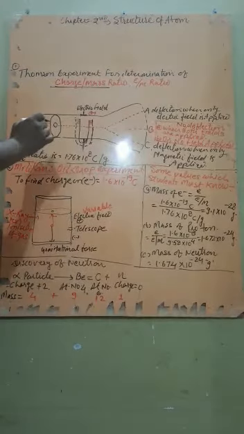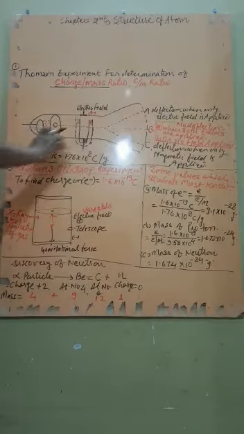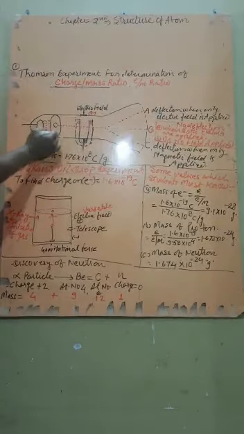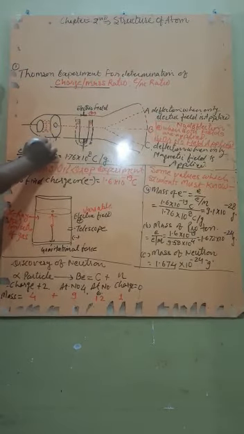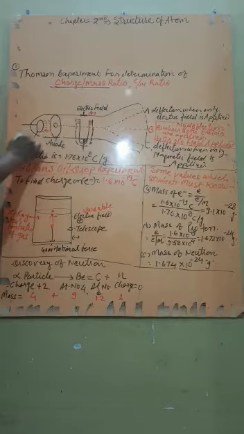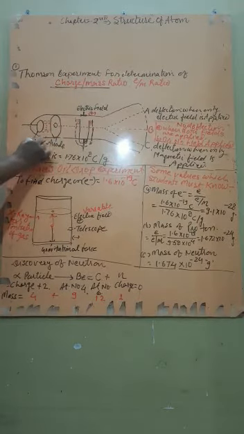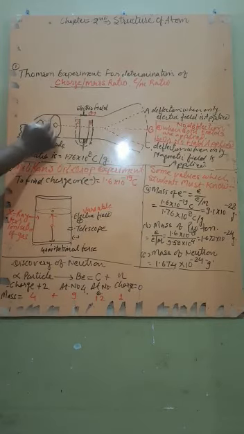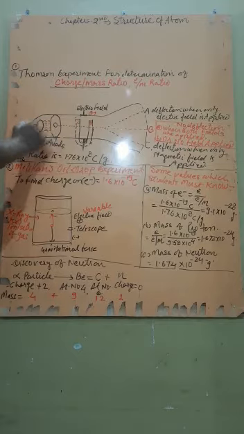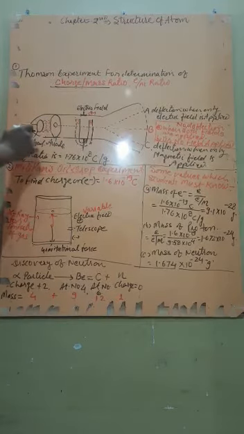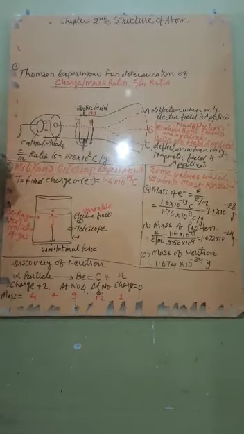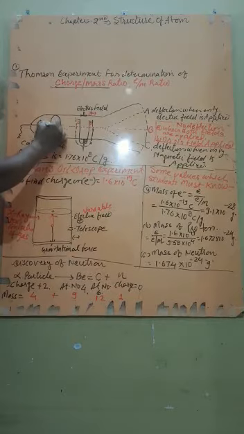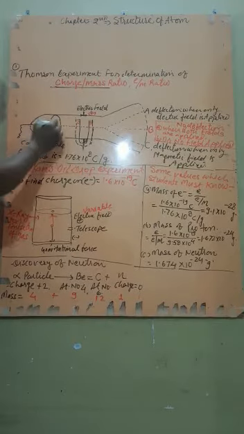Now, he performed the experiment in a discharge tube. Here the anode was installed, and this is the cathode. When the electric field is applied through it, the gas filled in this discharge tube gets ionized, and due to this ionization, the cathode rays start to travel through the hole of the anode, that is the canal, and pass.